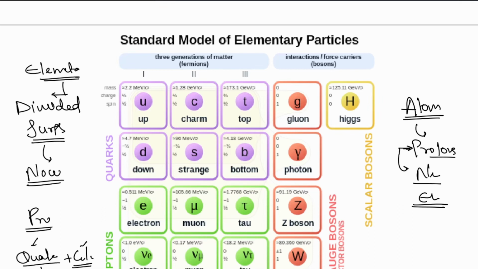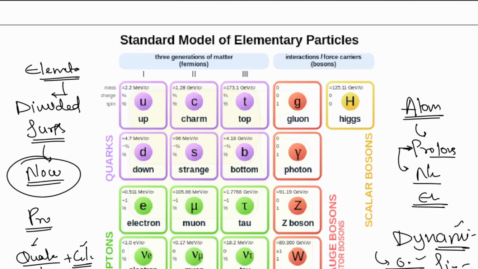So this is the thing about science, that it is completely dynamic. And no definite or objective final statements will you find in the prelims. But what we need to see is what we know as of now. So this is the standard model of elementary particles we have as of now, 2024. So what do we know? That there are three generations of matter particles, or fermions.